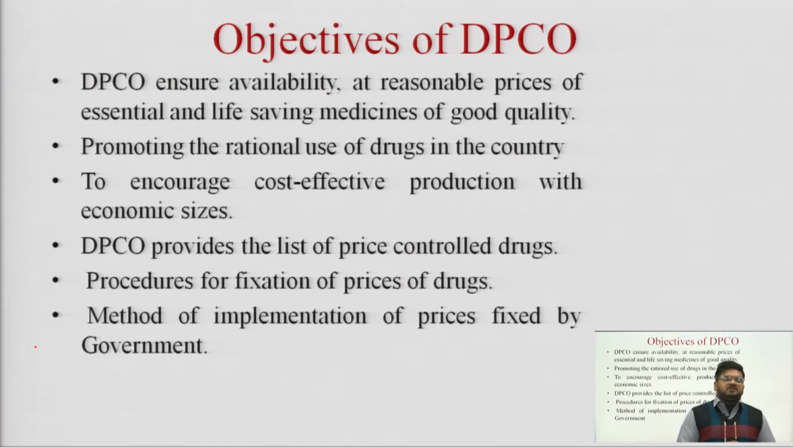Then another objective क्या है? According to the drug price control order, DPCO used to provide the list of price controlled drugs. जिन भी drugs के prices को government control करता है या government उनको maintain करता है, तो that kind of list with the drugs is to be issued by the drug price control order. Then, to prepare and to maintain the procedure for the fixation of prices of drugs. Drugs के prices को how you will fix, that procedure has been given under the DPCO, or DPCO used to fix the prices of the drugs.